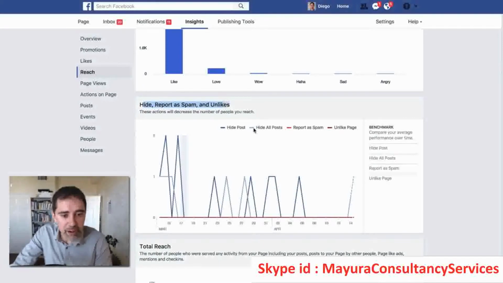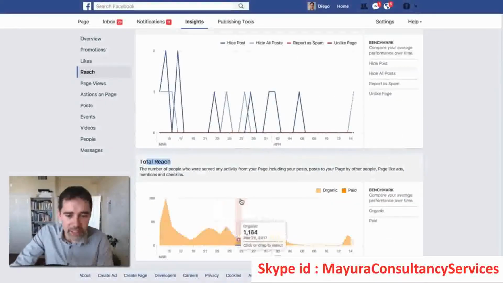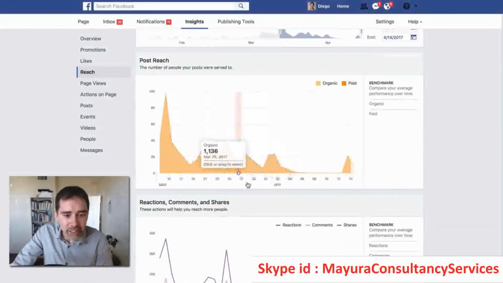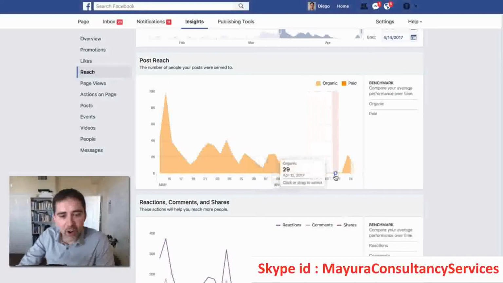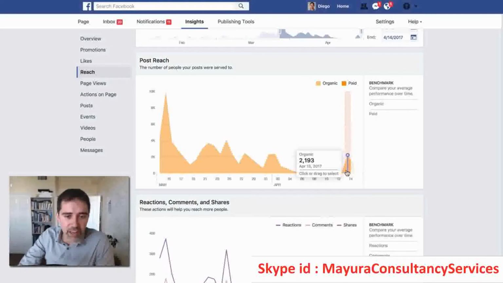You can see the spikes on likes and total reach. You see that here on my reach, from April 4 to April 13, I did not post on my page. So you see the difference here, that we have a very low engagement, very low reach number of people in this period. And here I reposted on April 13, so you see a small spike.